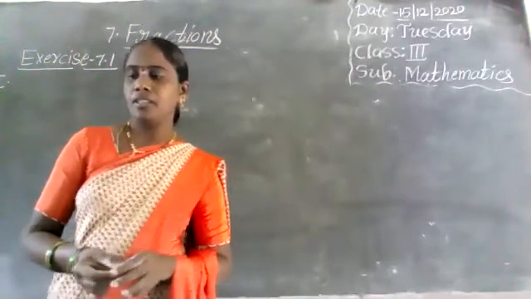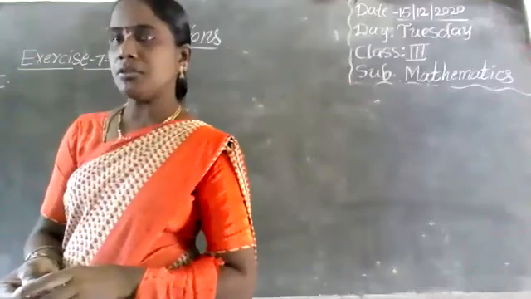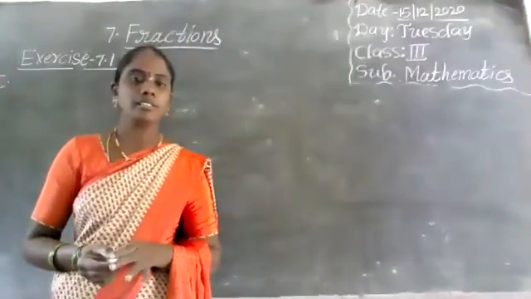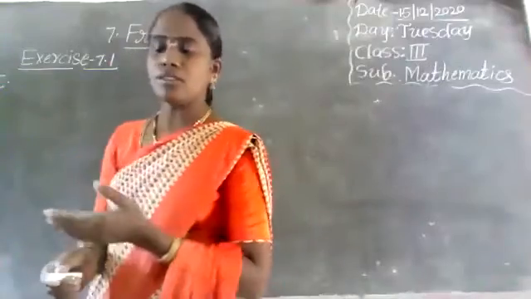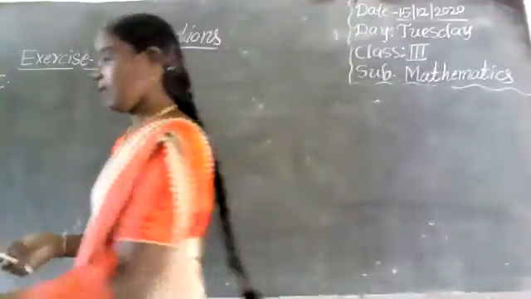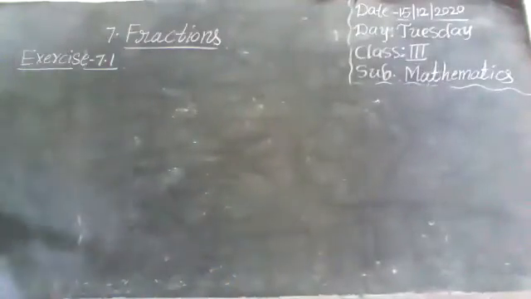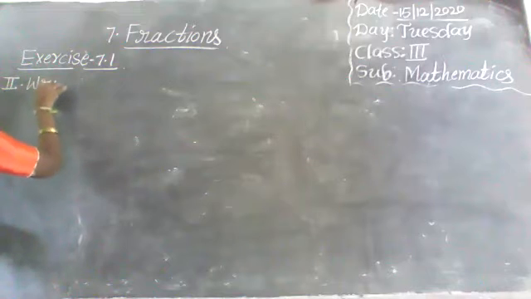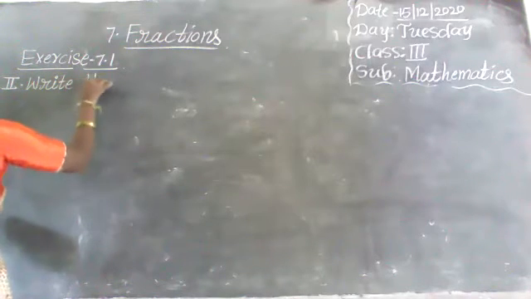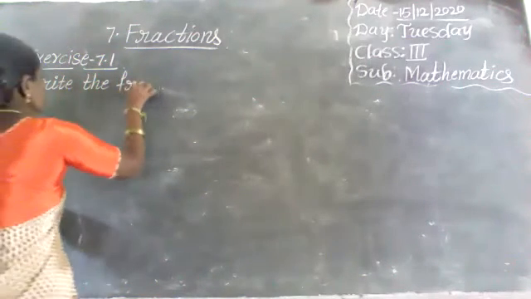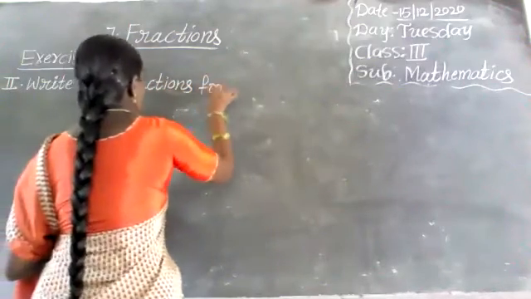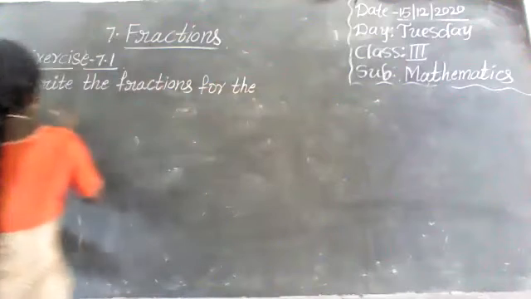Very good, children. Next, page number 62. In your textbook, page number 62, second bit. Complete the first bit in your textbook, and the second bit also, complete in your textbook only. Write the fractions for the following.